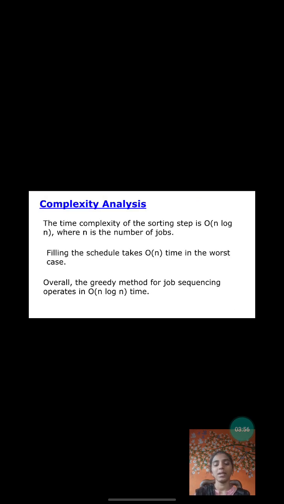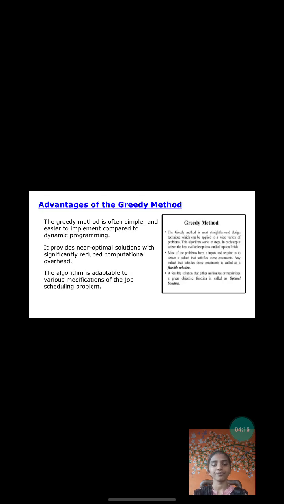What is the complexity analysis? The complexity of the sorting step is O(n log n), where n is the number of jobs. Filling the schedule takes O(n) time in the worst case. Overall, the greedy method for job sequencing operates in O(n log n) time.